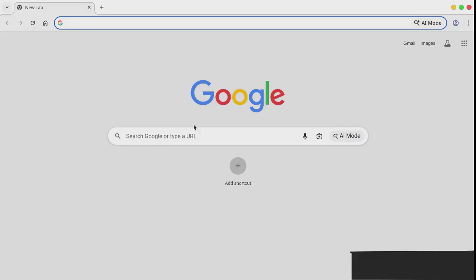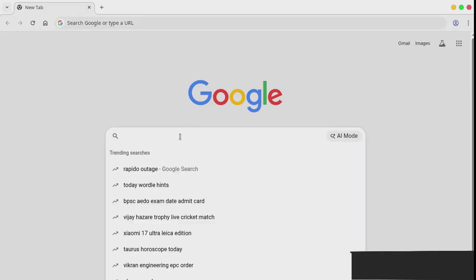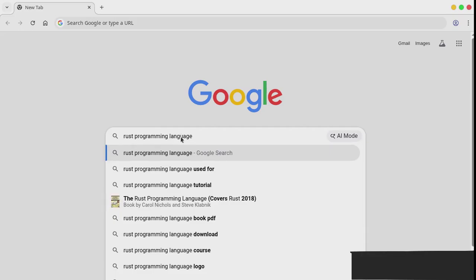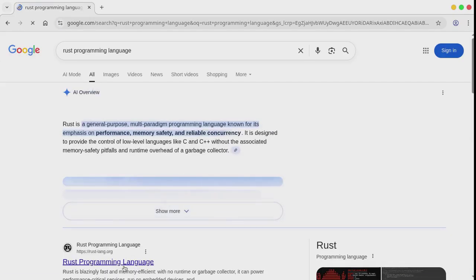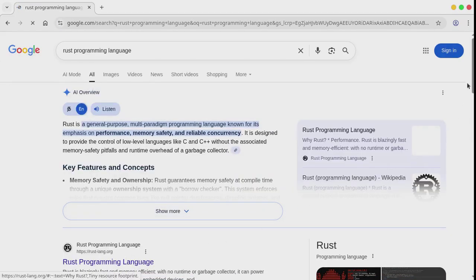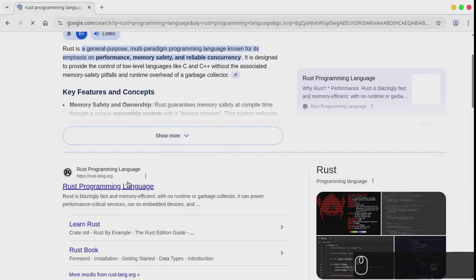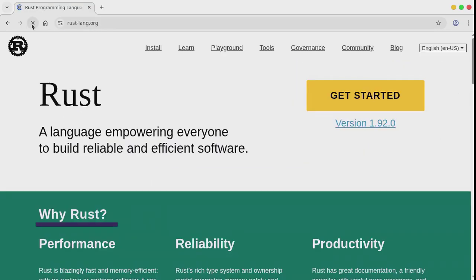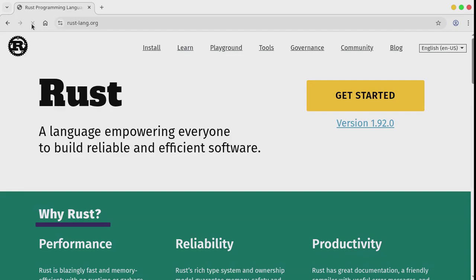Go to Google search and type Rust programming language. Click the first search result, which has the domain name rust-lang.org. It will load the Rust official website. In the Rust website homepage menu bar, click Install.